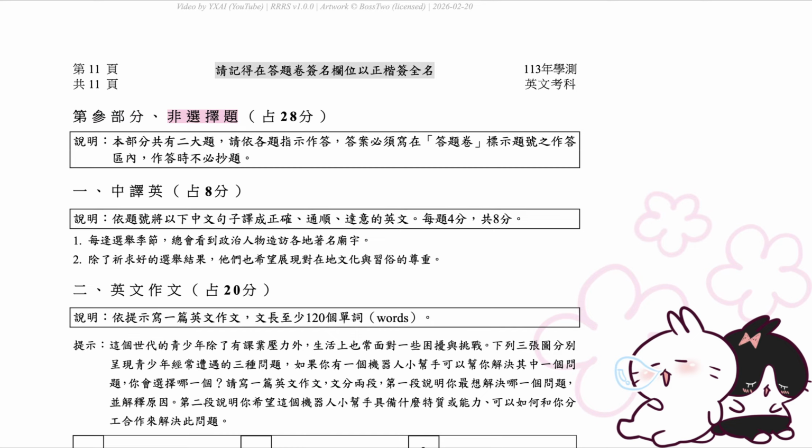Part 3. Constructed response questions. 28 points. Directions. This section has 2 parts. Follow the directions for each question. Write your answers in the area on the answer sheet marked with the question number. You do not need to copy the questions.